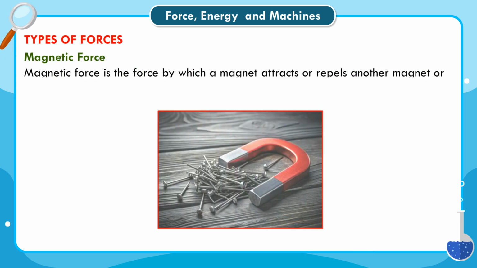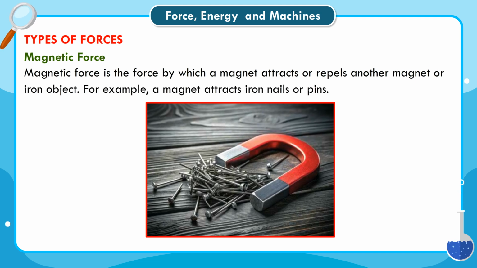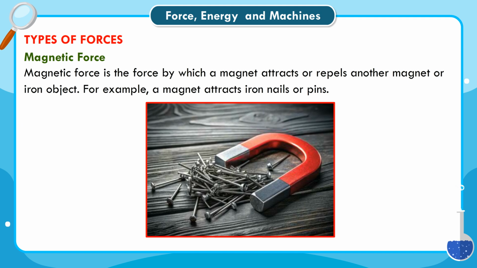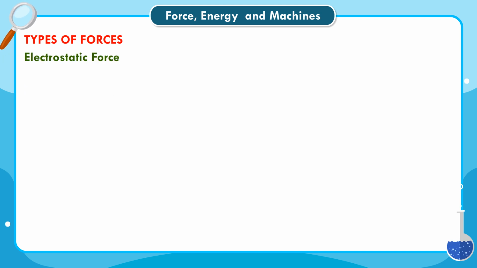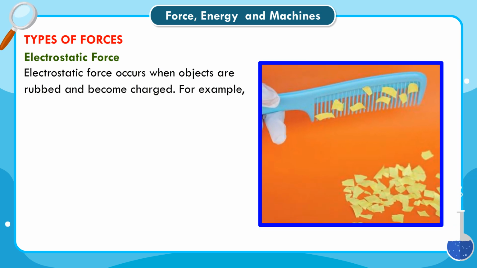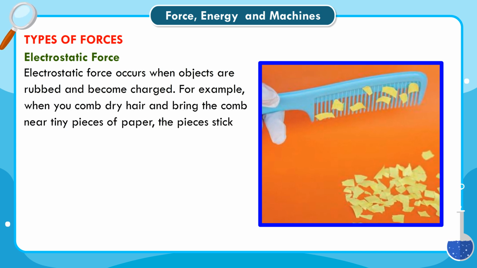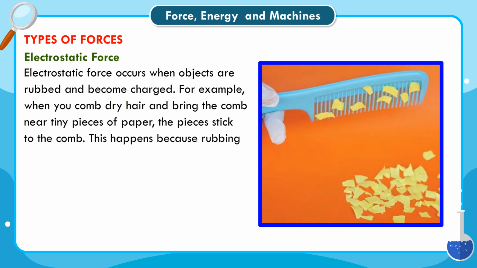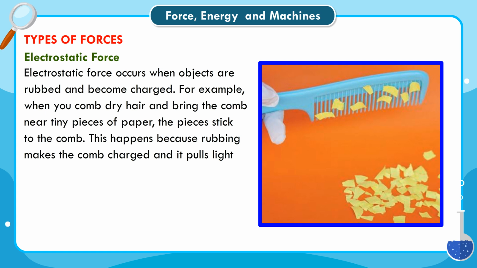Magnetic force. Magnetic force is the force by which a magnet attracts or repels another magnet or iron object. For example, a magnet attracts iron nails or pins. Electrostatic force. Electrostatic force occurs when objects are rubbed and become charged. For example, when you comb dry hair and bring the comb near tiny pieces of paper, the pieces stick to the comb. This happens because rubbing makes the comb charged and it pulls light objects.